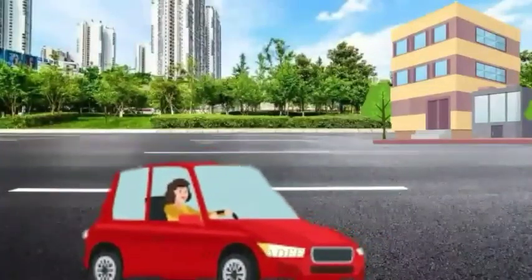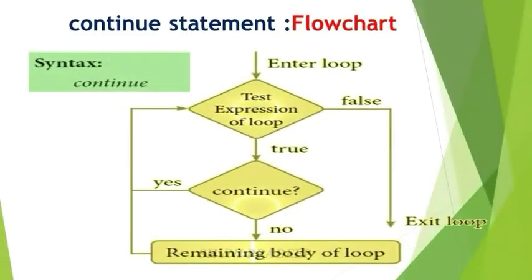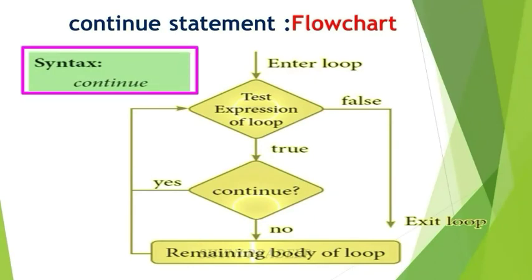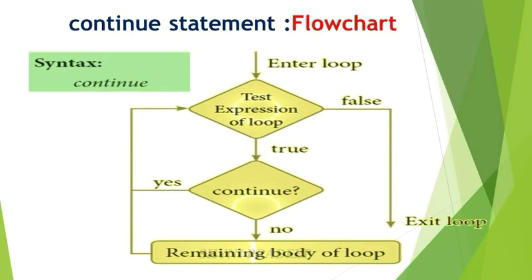So let's see the syntax of continue statement. What is the syntax of continue statement? Continue. And next let us see the flow chart. First you have to check the loop condition. If the condition becomes true, then you have to check another condition, that's the condition for continue statement. If that continue statement condition is true, you don't execute the body of loop.